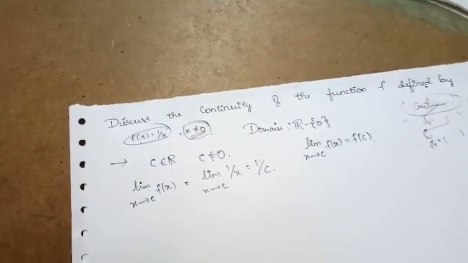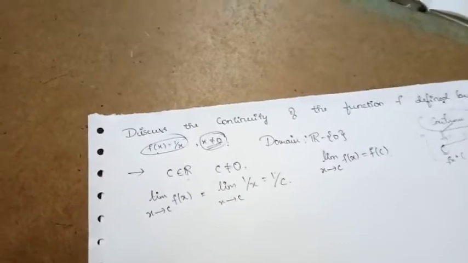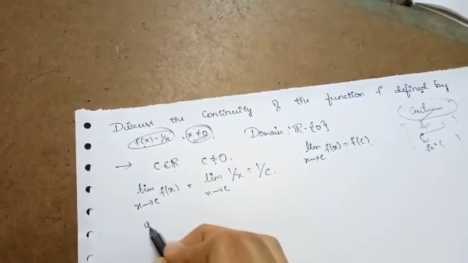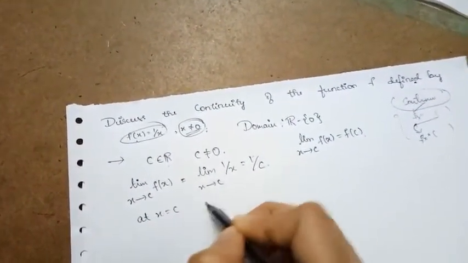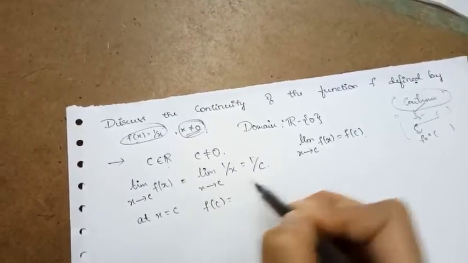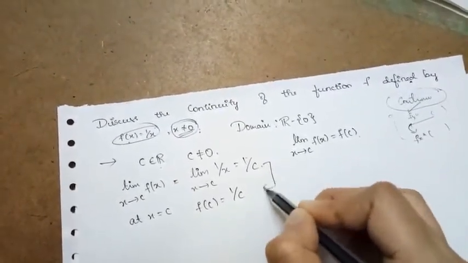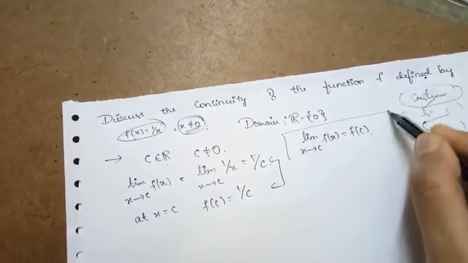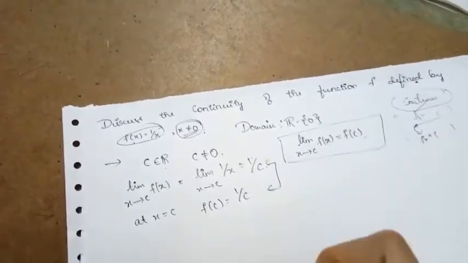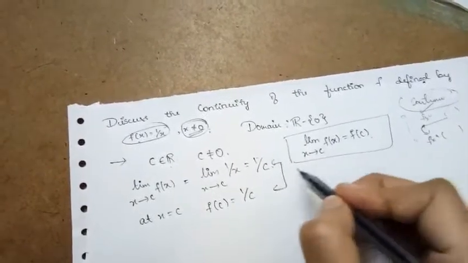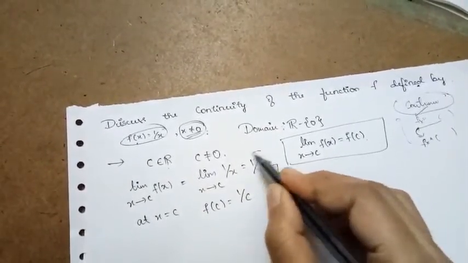Then the value of the function at x is equal to c is also 1 by c. Clearly, the limit as x tends to c of f of x is equal to f of c, which is 1 by c.